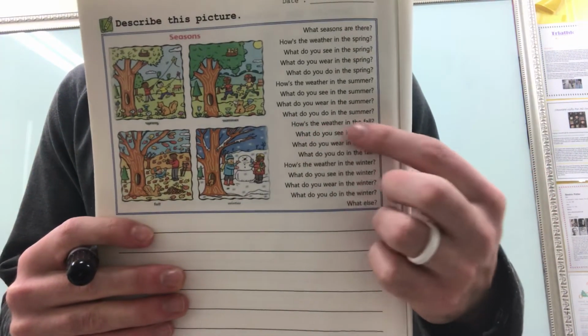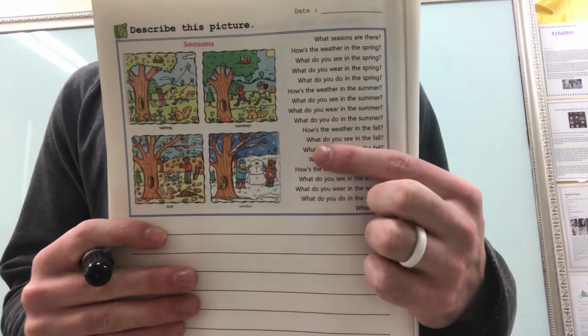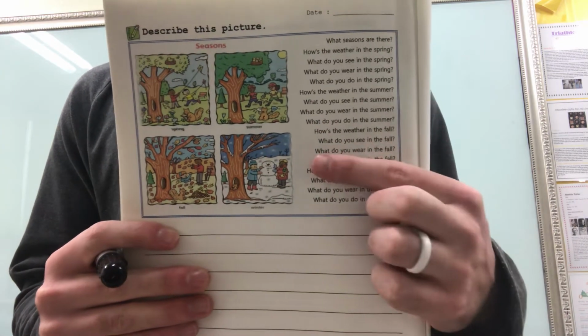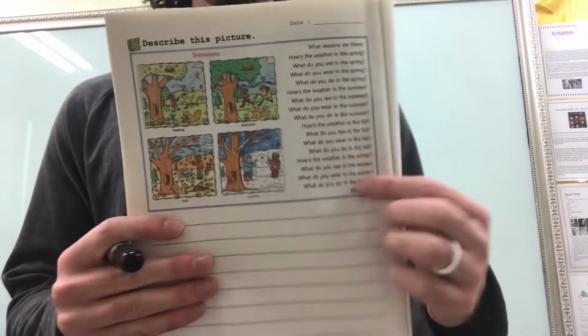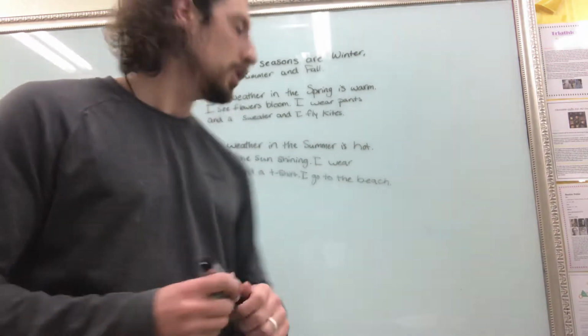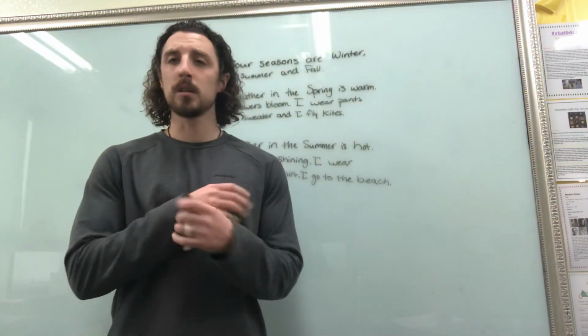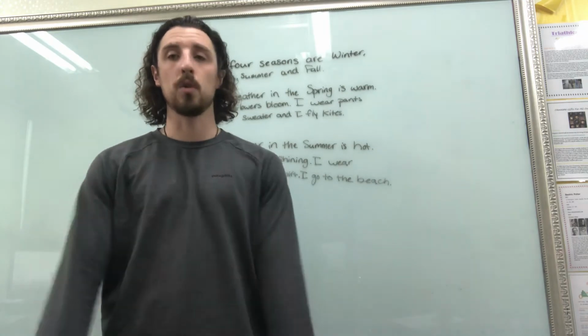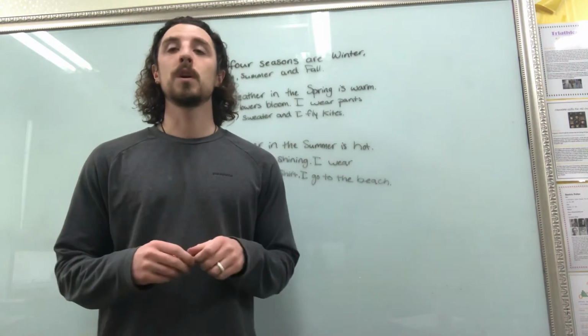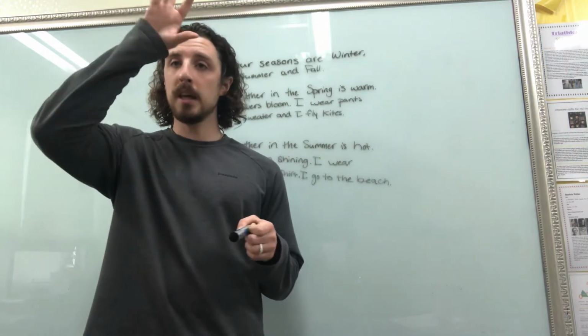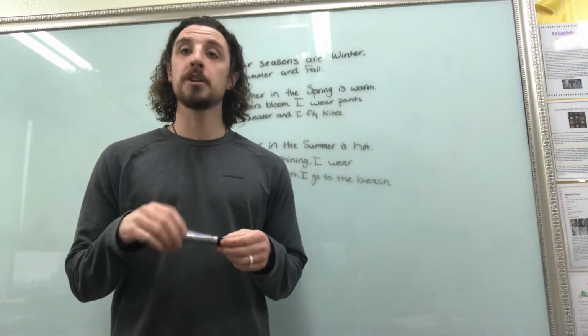So how's the weather in the fall? What do you see in the fall? What do you wear in the fall? And what do you do in the fall? So, the weather in the fall is cool, right? It's a little bit colder, but not like winter cold. So it's cool. What do you see? You can see the leaves changing colors, right?